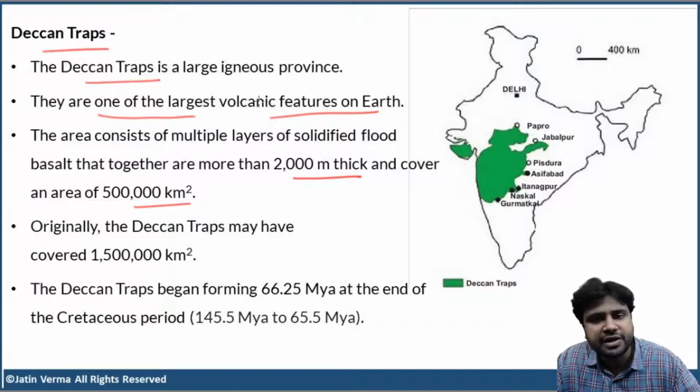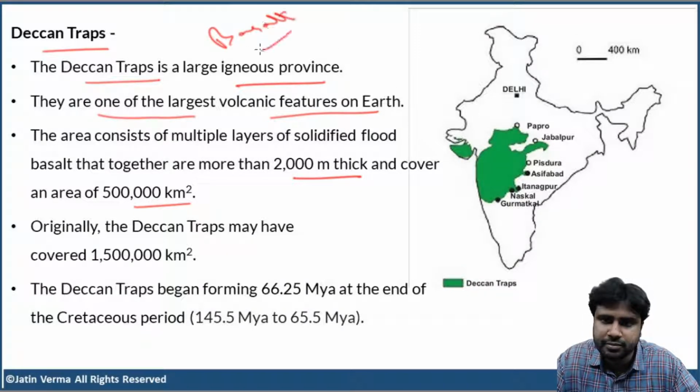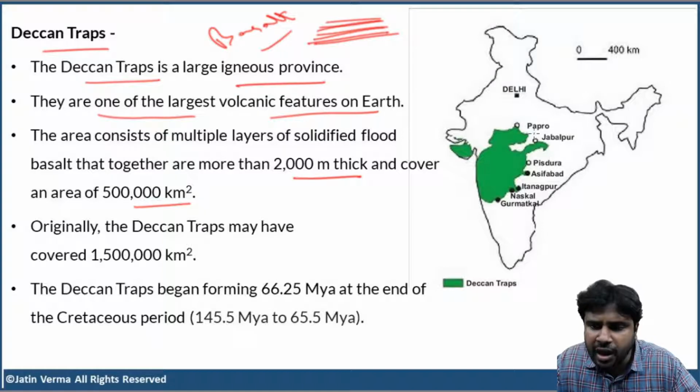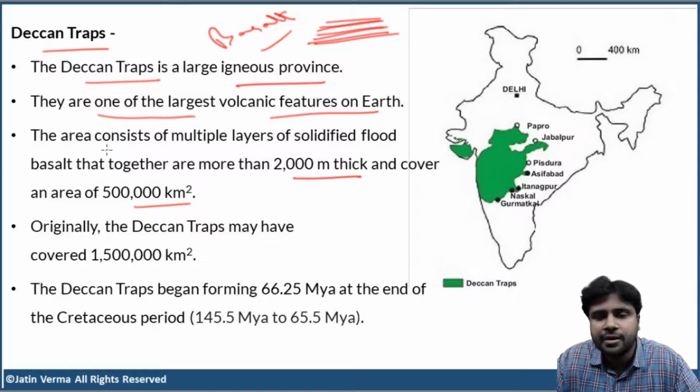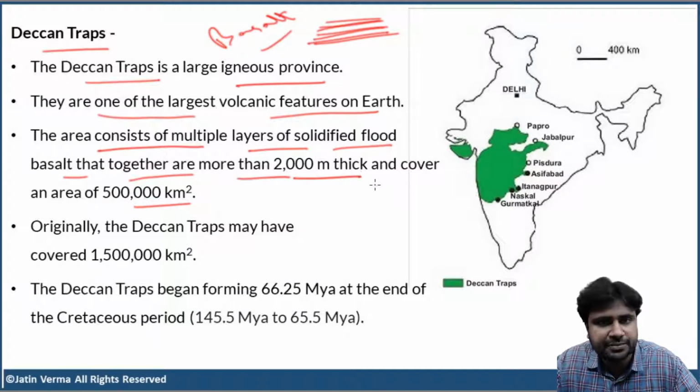So, Deccan Traps is a very large igneous province. First of all, what do you mean by igneous province? This entire area is made up of igneous rocks. What are those igneous rocks? Basalt. Basalt sheets got accumulated layer by layer, and the thickness of this is 2000 meters. Just imagine. And it is spread over a large area of 5 lakh square kilometers. The area consists of multiple layers of solidified flood basalt that together are more than 2000 meters thick and cover an area of 5 lakh square kilometers.